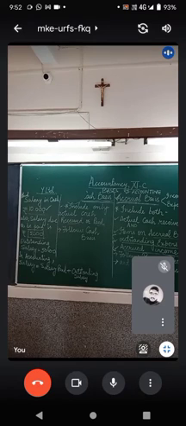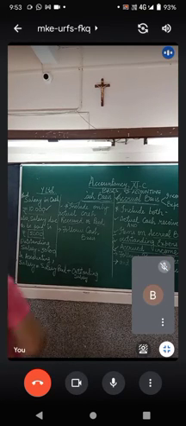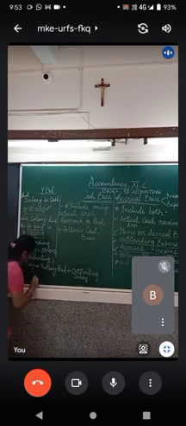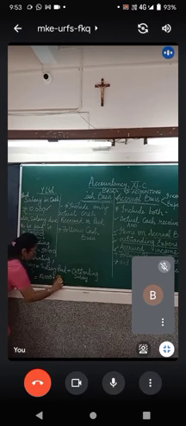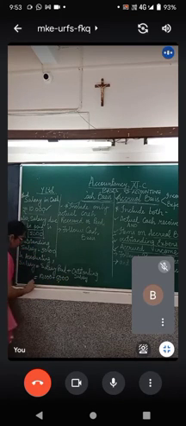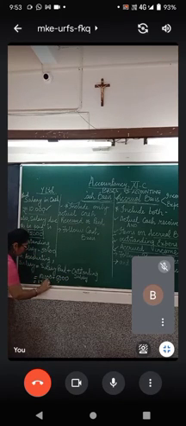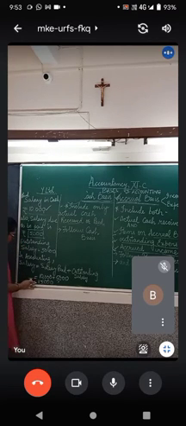And how much is outstanding? 5,000. Therefore, in the books of account, we will write salary equals 10,000 plus the outstanding 5,000, a total of 15,000 as salary.